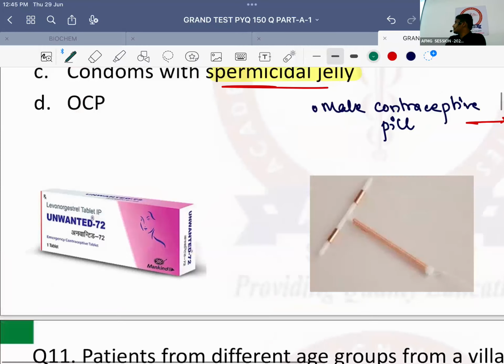Next important is emergency contraception. Emergency contraception is also known as... What else can you call emergency contraception?